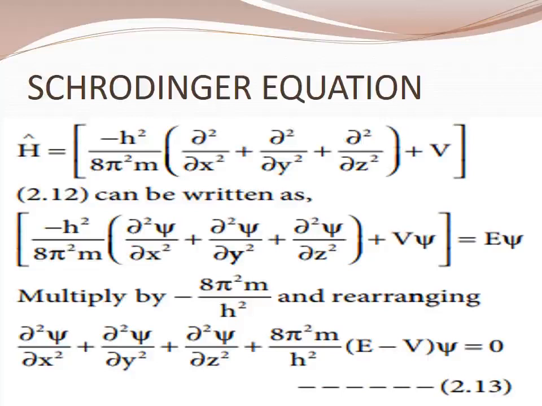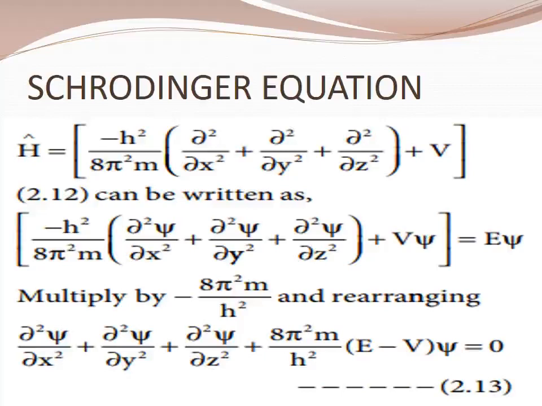That equation is written as minus h square by 8 pi square m, the same constant value, and extra psi values added: dou square psi by dou x square plus dou square psi by dou y square plus dou square psi by dou z square plus V psi equal to E psi. That symbol, no, that is called psi. Okay, so H equal to what? H equal to E. So H psi equal to E psi.